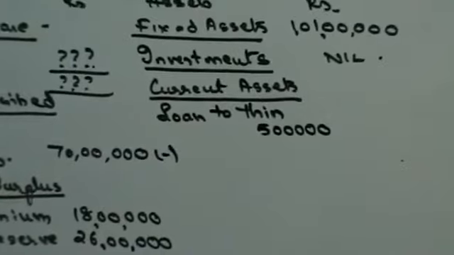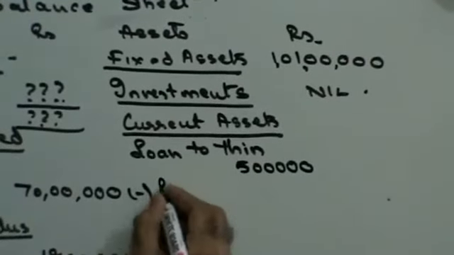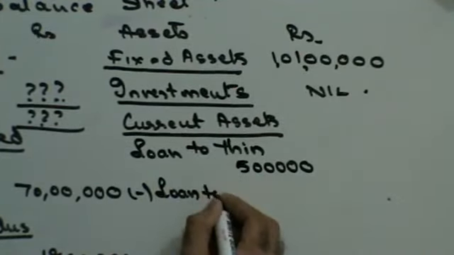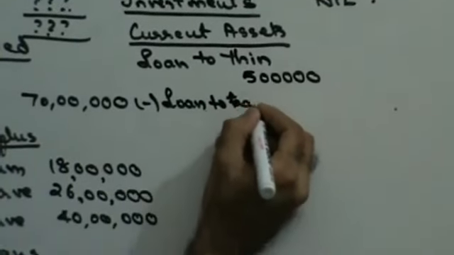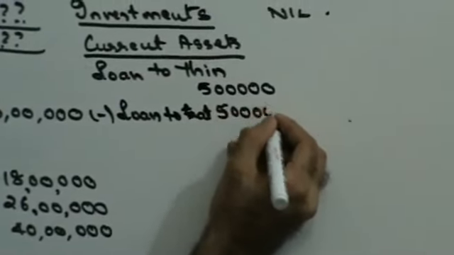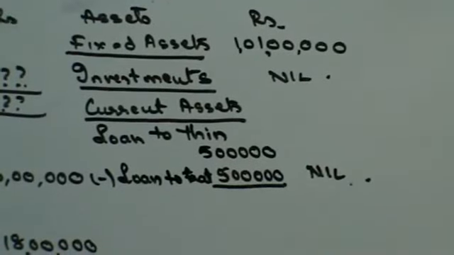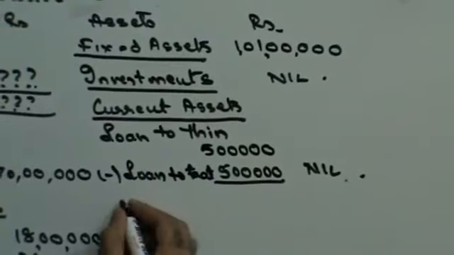Here you will subtract that loan from Fat Limited. When you have such loans, I had given a loan to a company and I purchased that company also. That is called intercompany accounts or an intercompany loan in this case. You have to write off the intercompany loans here. So the loan to Fat, 5 lakhs, is going to be written off over here. So this becomes nil.